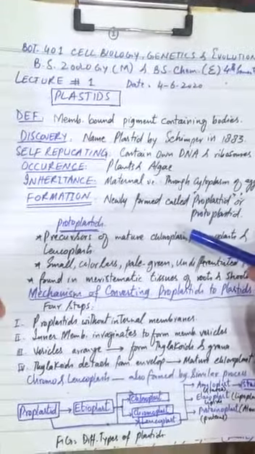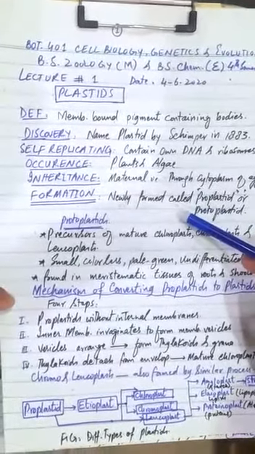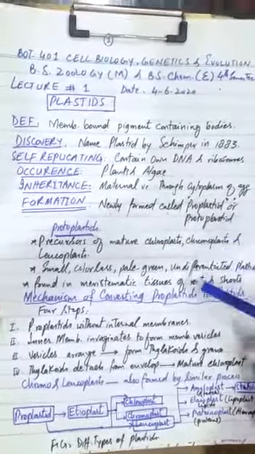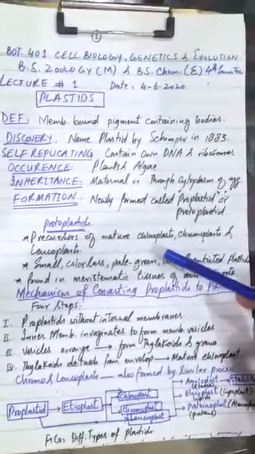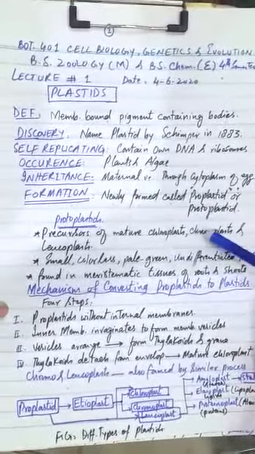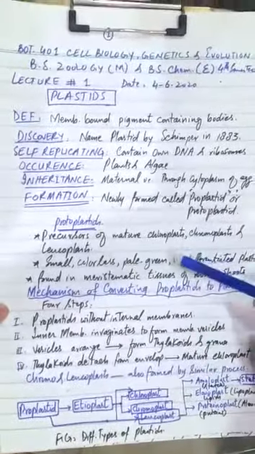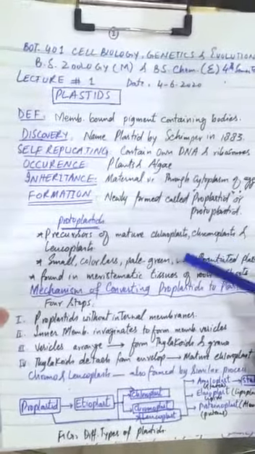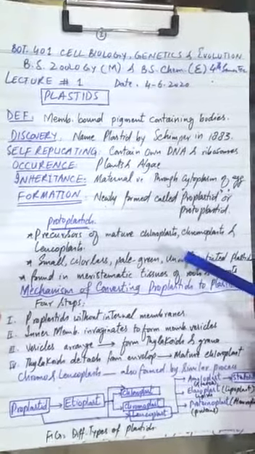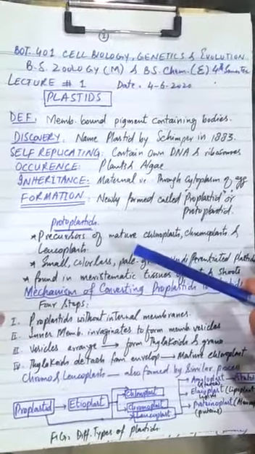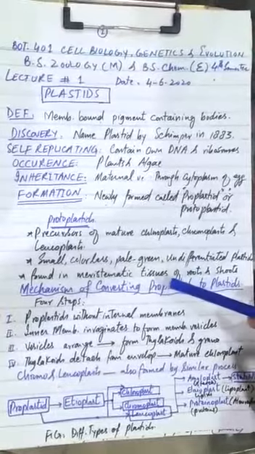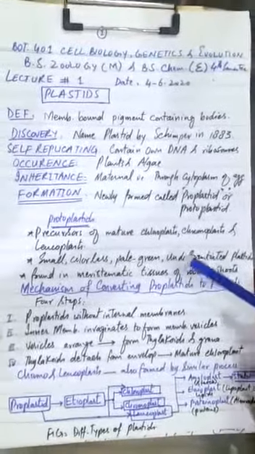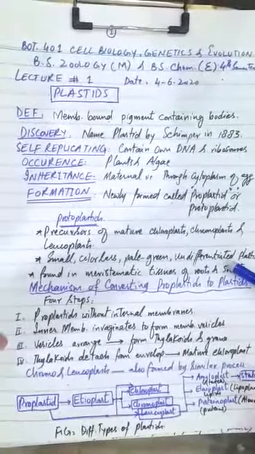Formation: the newly formed plastids in plants are called proplastids or protoplastids. The protoplastids are the precursors of mature chloroplasts, chromoplasts, and leucoplasts. Means the proplastids are converted into chloroplast, chromoplast, and leucoplast. The proplastids are small, colorless or pale green, undifferentiated plastids. They are mostly present in meristematic tissues of roots and shoots.